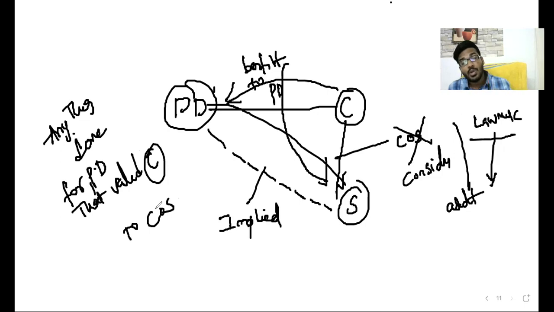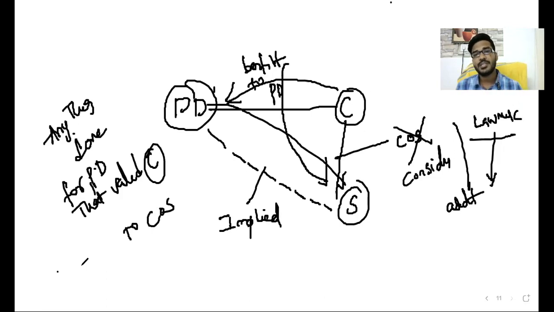Why? Because we know the rule: consideration may move from the promisee or any other person. So the promisee is involved now, sir. There is no need to obtain the consideration only from the promisee; you can obtain it from others also. That is the reason why we discussed the famous case law, Chinnaya versus Ramaya, and its foundation: consideration moving from the mother, not from the uncle, is a valid consideration. By using the same logic, the lawmakers add one statement: anything done for the benefit of the principal debtor is a consideration to the contract of surety.